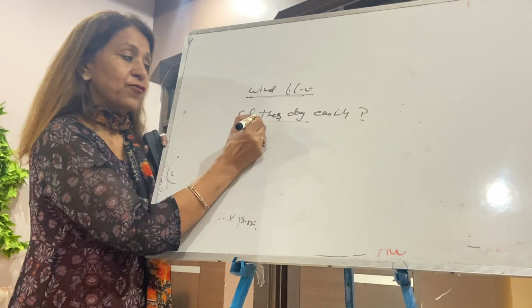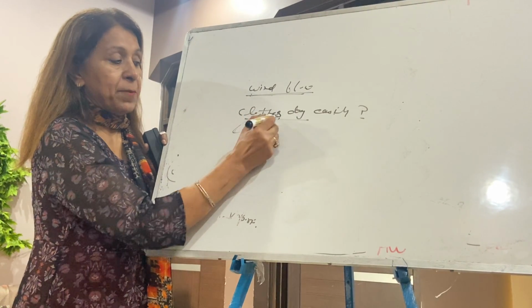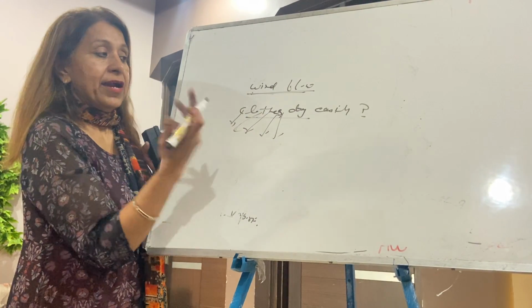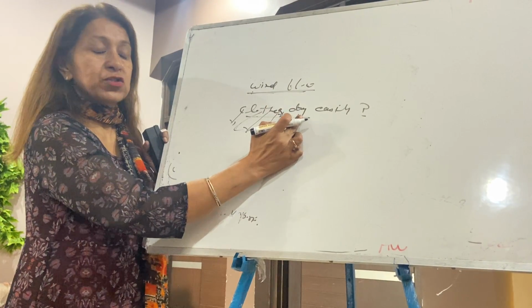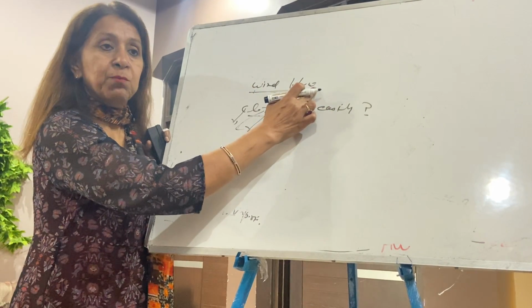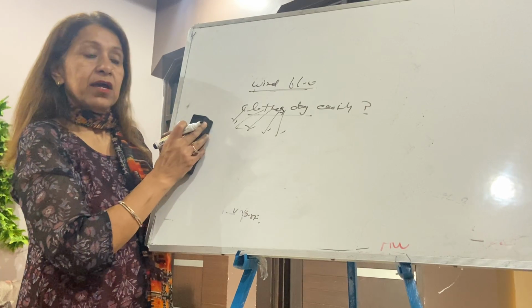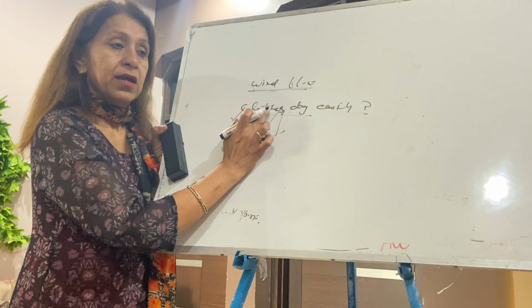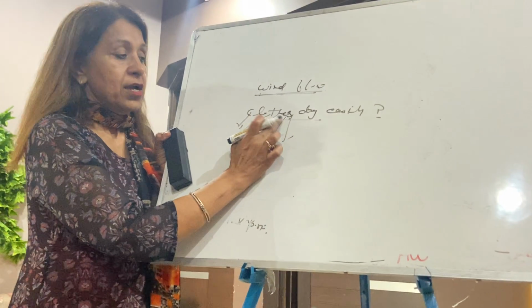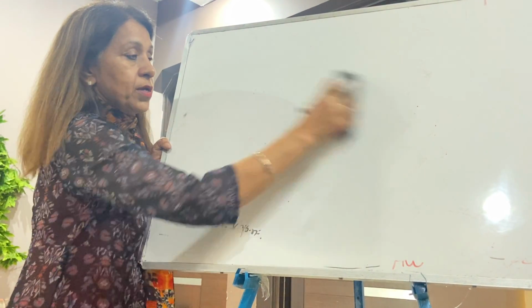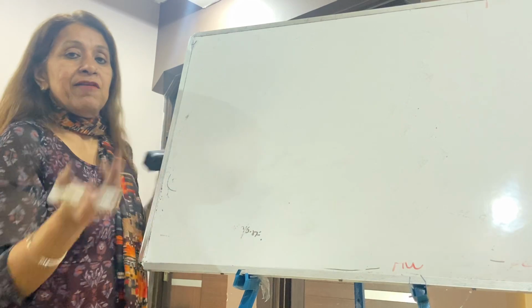So that's the reason water from the clothes starts evaporating, and that brings dryness. Clothes dry easily when the wind blows, because the wind removes the water vapors from the air nearby your clothes, even on a humid day. So that's the reason.